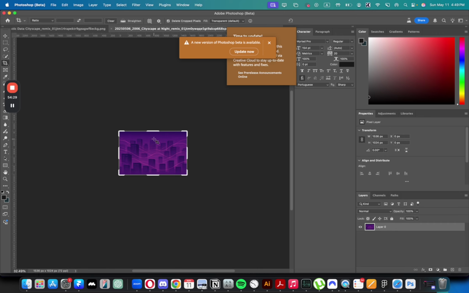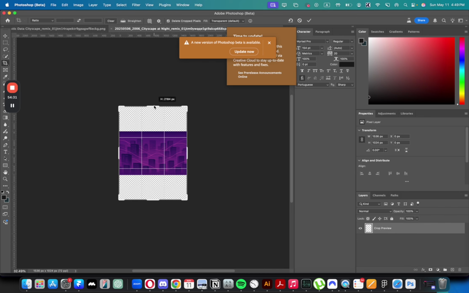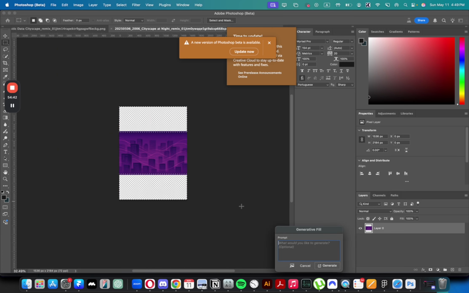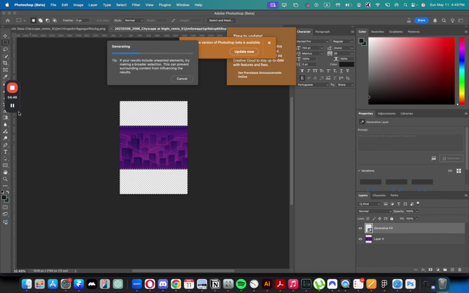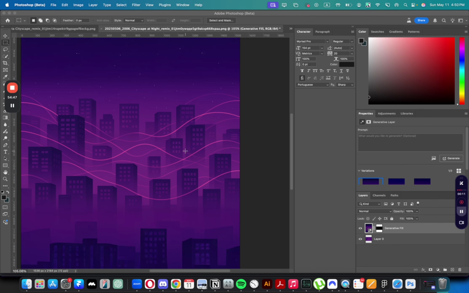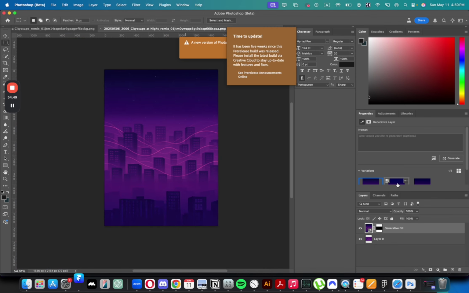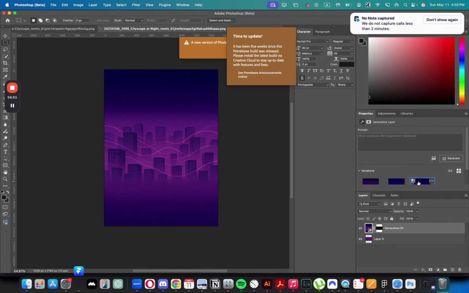First, make sure it's not locked, and then make sure it's large so you have the ability to add stuff at the top and at the bottom of the page. Then just do like this, hold shift, and then click generative fill. And hopefully it will fill this image in the way that I want. So what it did, it created 3 options for me, and now I can basically choose whichever one I prefer.